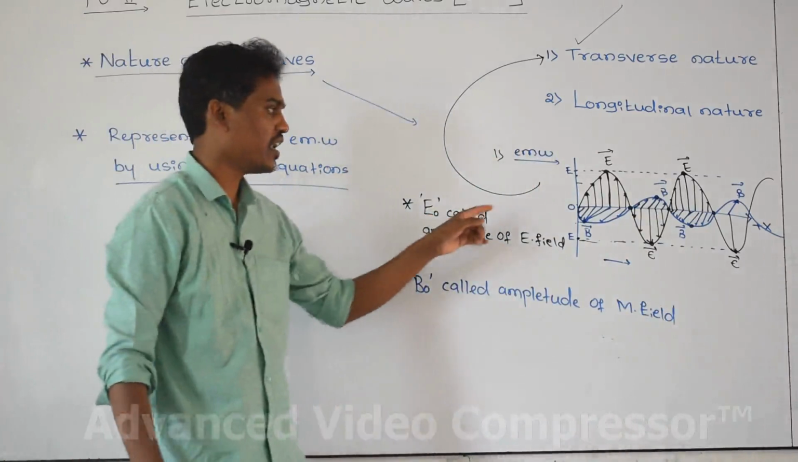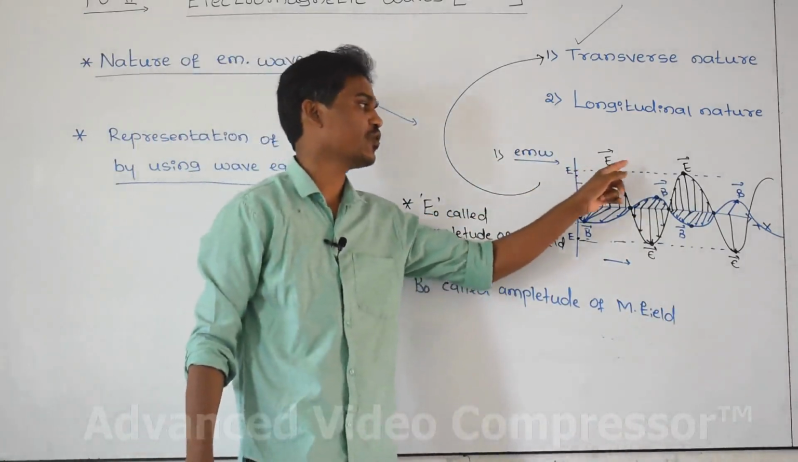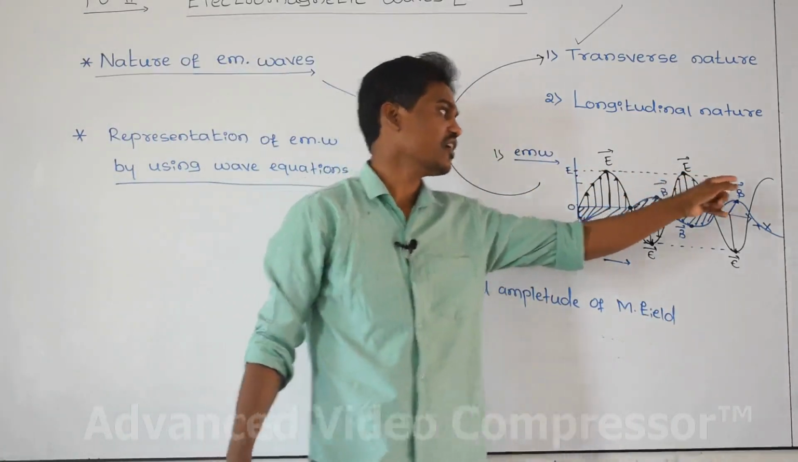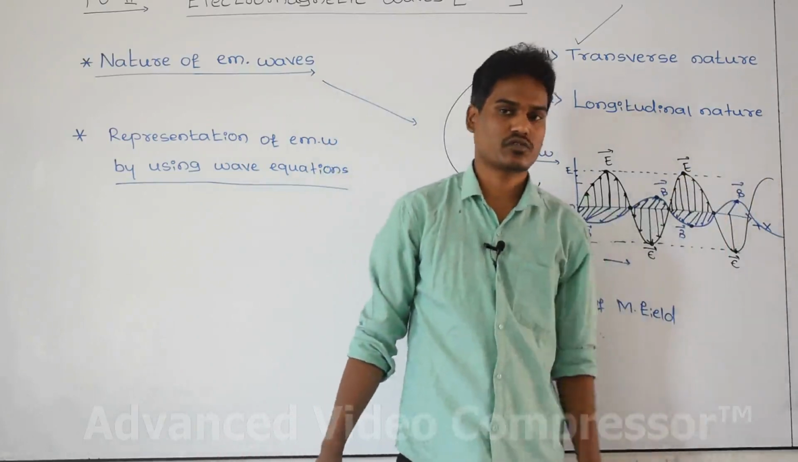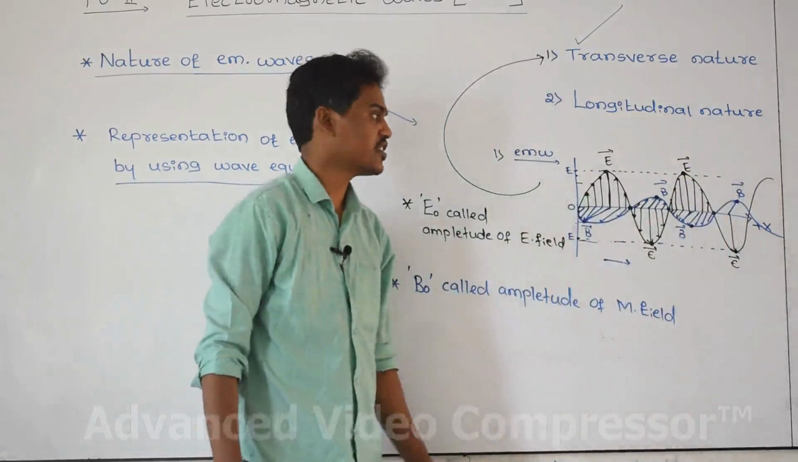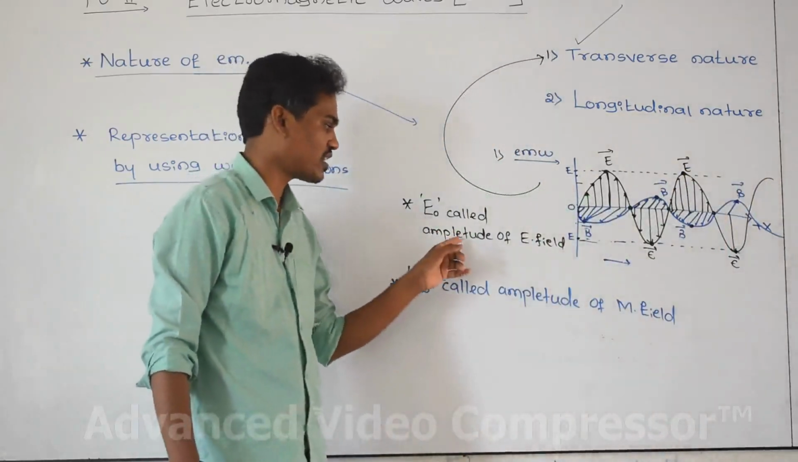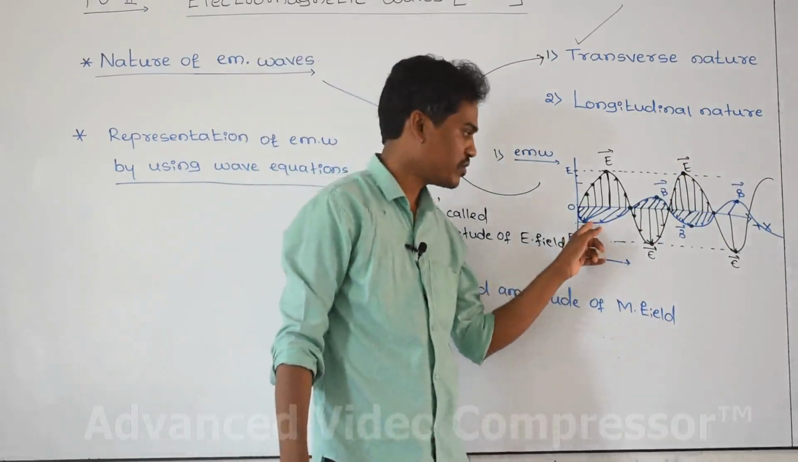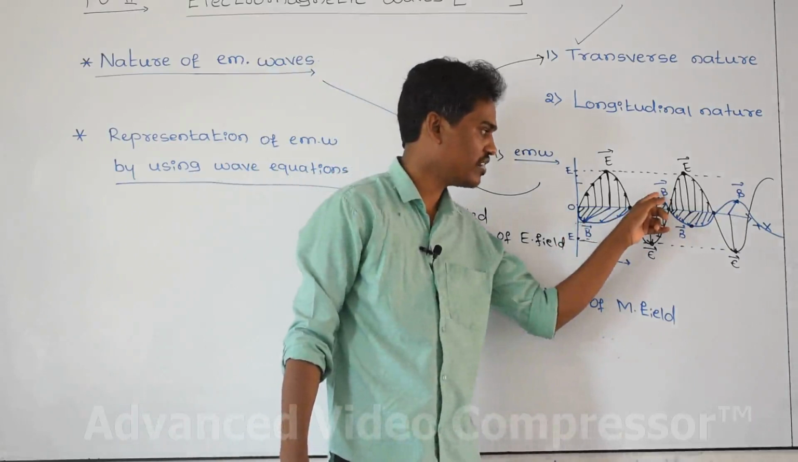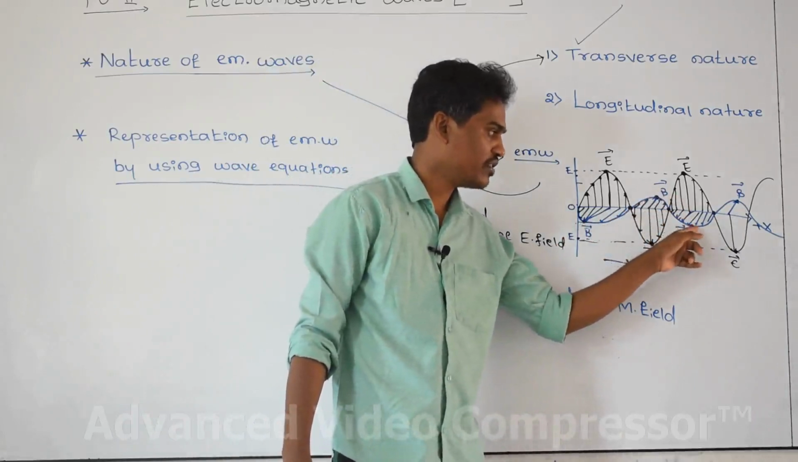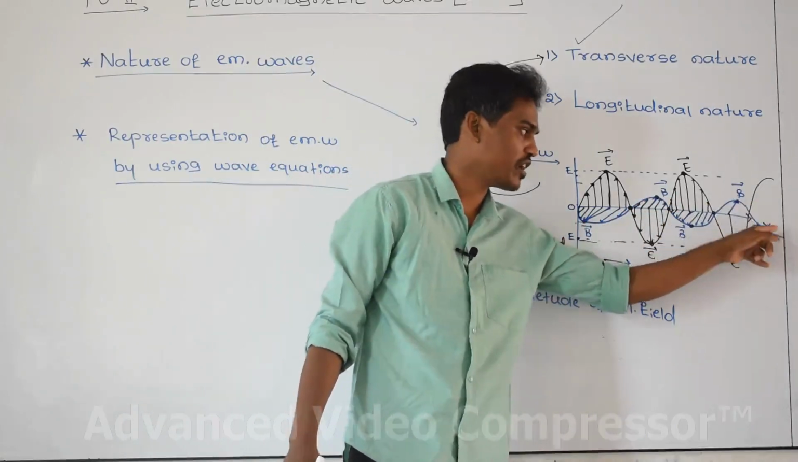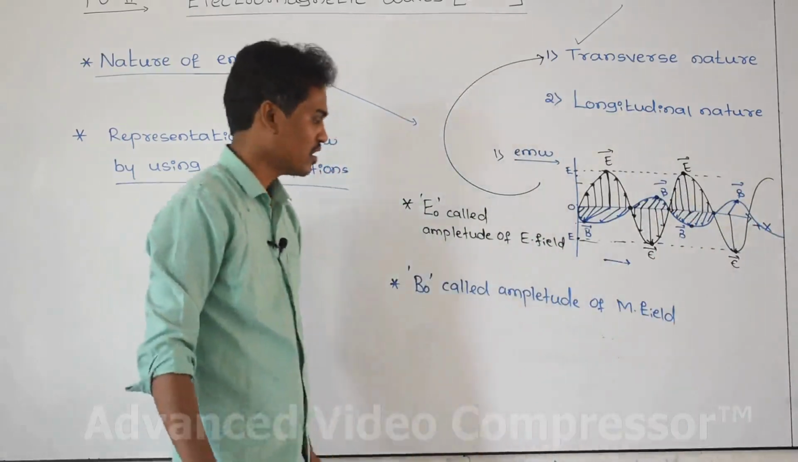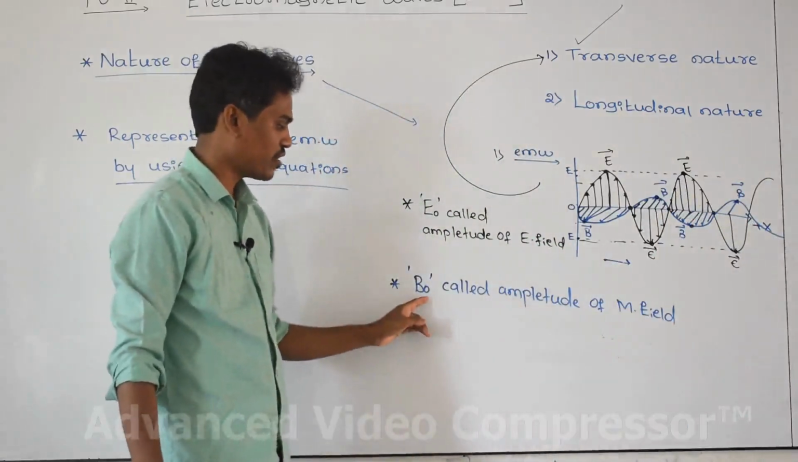The maximum electric field intensity is there at this point, at this point, and so on continuously. The maximum intensity of the electric field is called the amplitude of the electric field, and the magnetic field is maximum here, and here, and so on continuously. That is indicated as B naught.